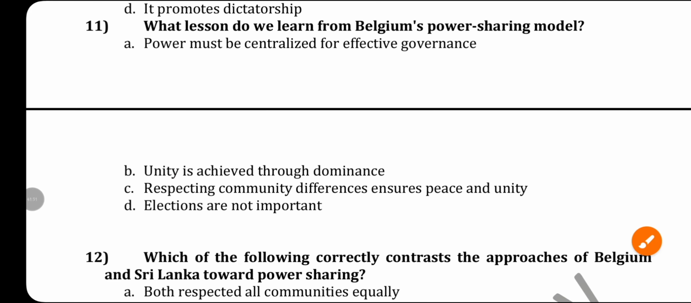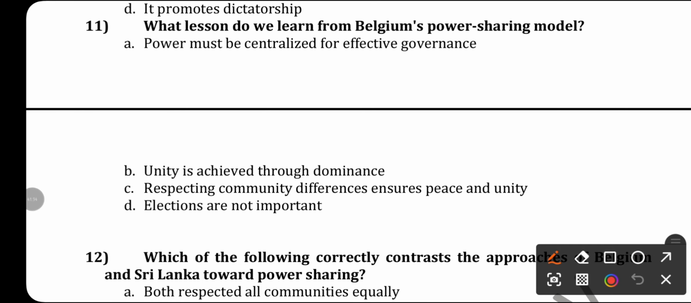Power must be centralized and effective. Dominance. No. Unity is achieved through dominance. No. Respecting community differences and ensure peace and unity. Yes, that is the right answer, option C. Okay, next.